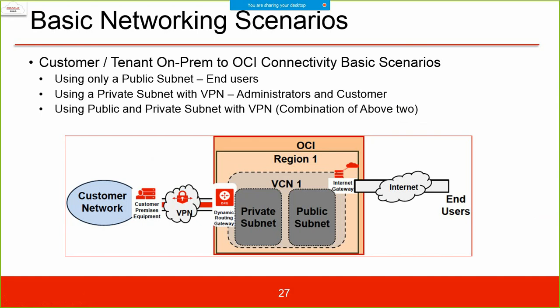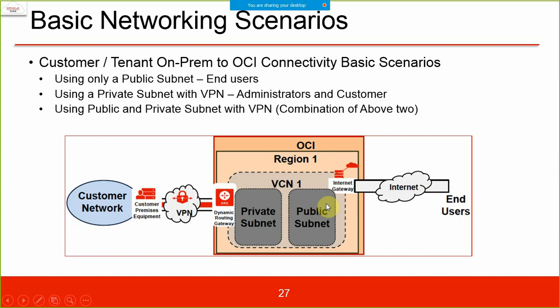Basic networking scenarios. These are good for understanding the overall concepts we discussed so far, because scenarios help you understand different situations of what all we can have. Look at this example: customers, tenants, on-premise to OCI connectivity basic scenarios using only a public subnet. Who are they? End users. We have end users here, the internet and internet gateway, and we are accessing the machine through the public subnet.